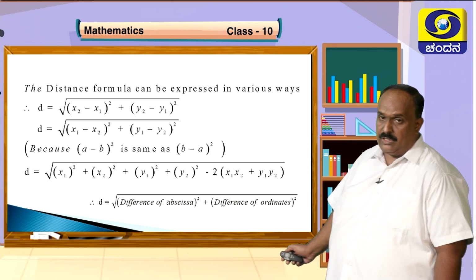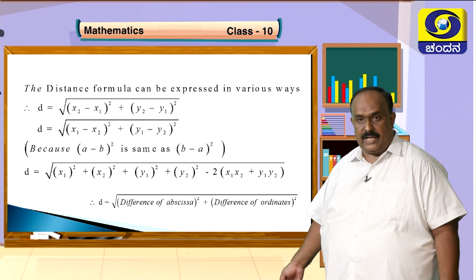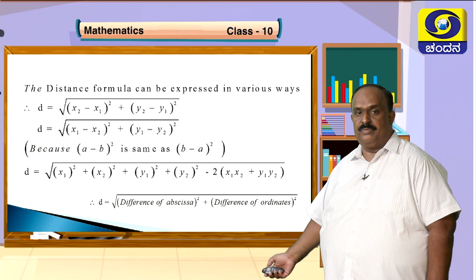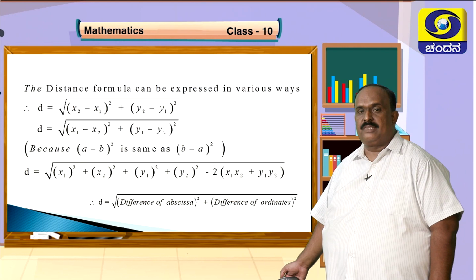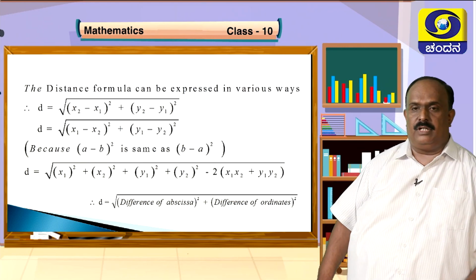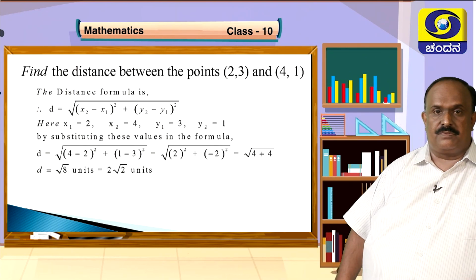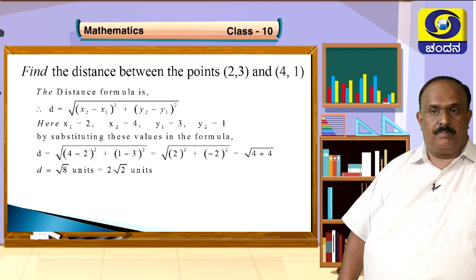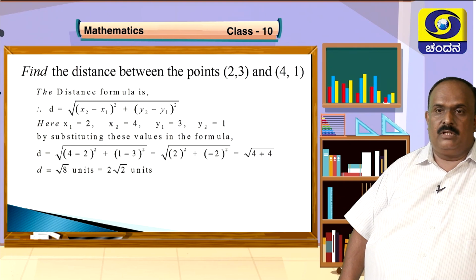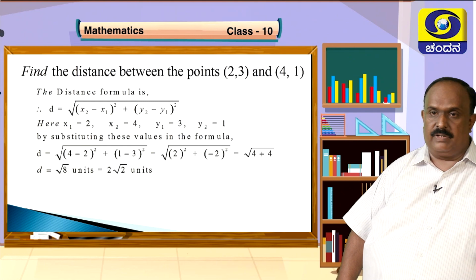Or in general, the distance between any 2 points on a plane or any 2 points on the coordinate axis is given by the difference of abscissa square plus difference of ordinate square taken under the square root sign. This is a very, very famous, very, very important formula, that is the distance formula. One example: find the distance between 2, 3 and 4, 1. As I have told you earlier, no picture, no diagram is required.